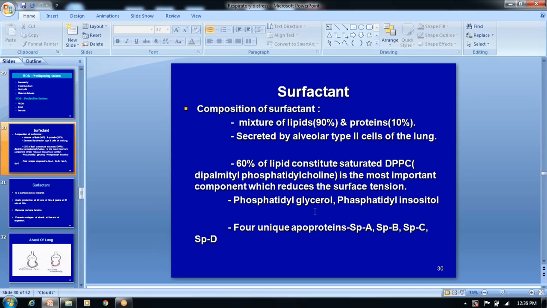Other components are phosphatidylglycerol and phosphatidylinositol. Four unique apoproteins are there, which we call SP-A, SP-B, SP-C, and SP-D, the surface proteins.